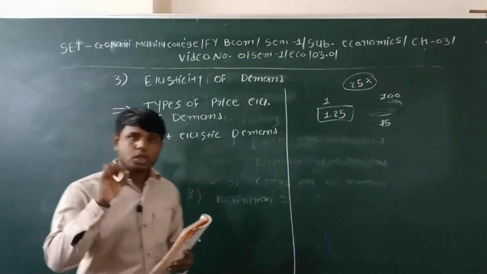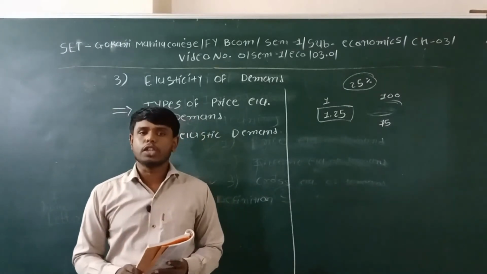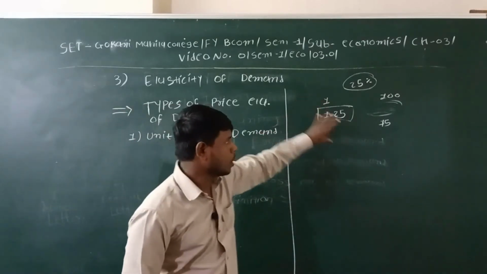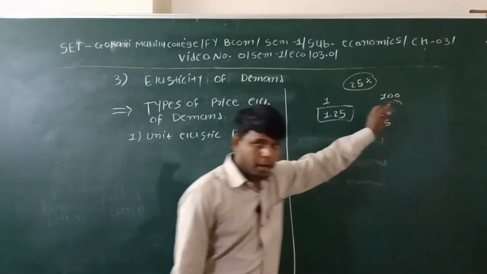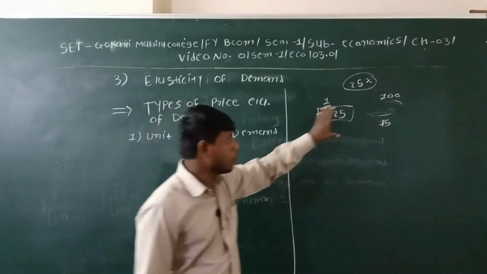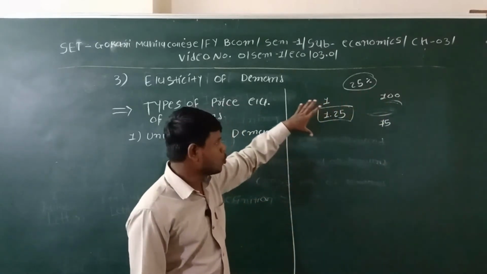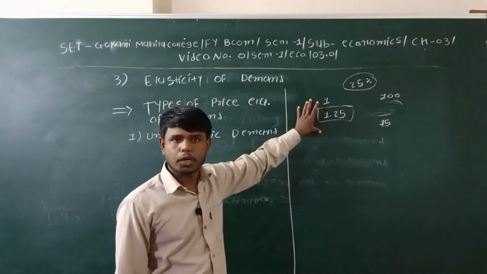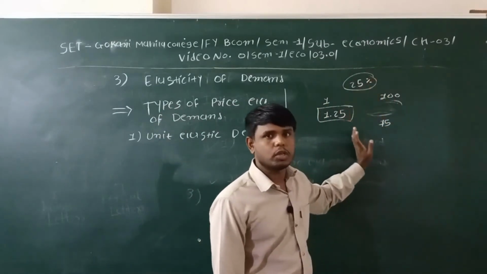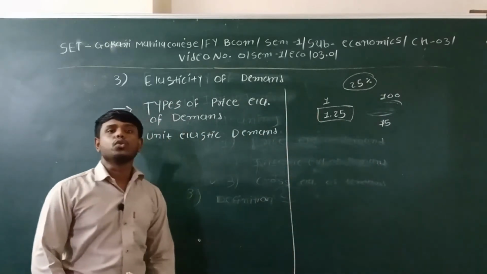If the proportion of change in the price is the same as the proportion of change in the demand, it is called unit elastic demand. When the price is 1, the demand is 100. When you increase your price to 1.25, the demand will decrease, because there is a close relationship between price and demand. If the demand changes from 100 units to 75 units, it will be called unit elastic demand.